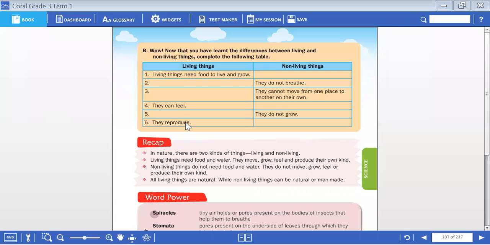They reproduce is the sixth key they have given, and for non-living things you have to write: they do not reproduce. These both are the tasks which we are giving for you today, children. I hope you have clearly understood. I mentioned the differences and I gave the hints for you too. I hope the students who didn't have a book had noted it down.